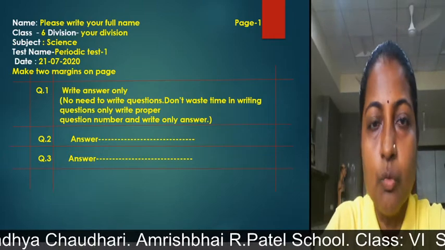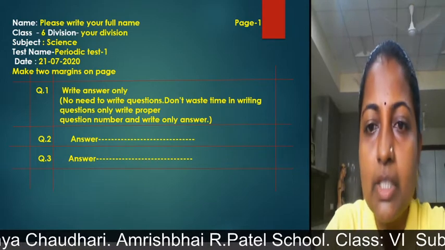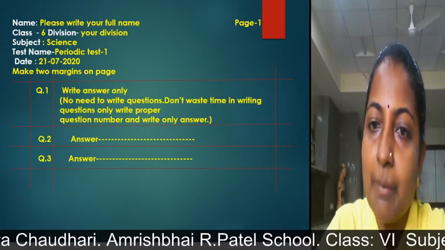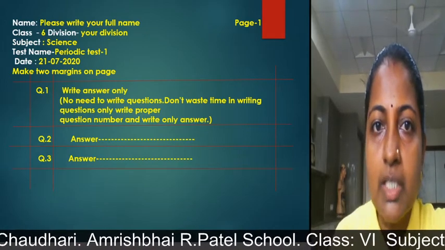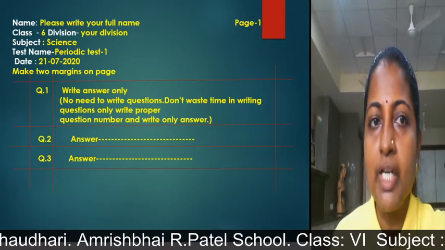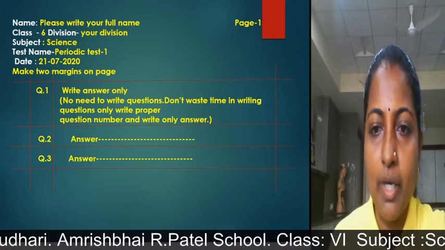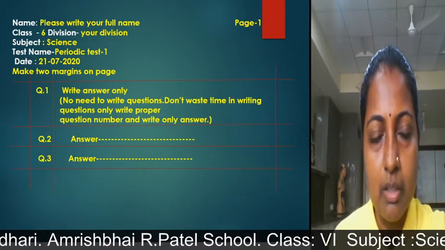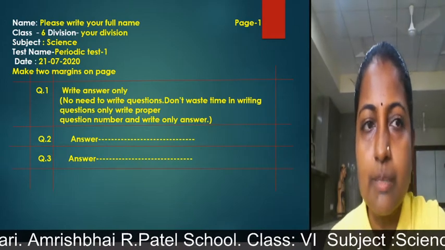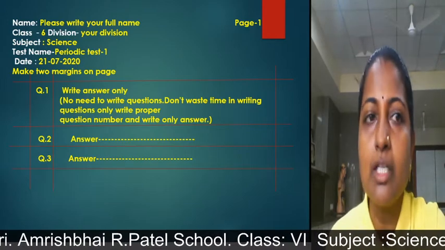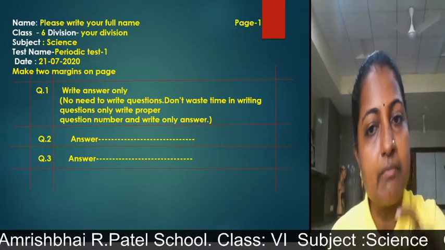Students, I want to tell you how to write the paper in a notebook. First of all, very clear instruction, listen carefully: you have to write your full name. Students don't have the habit of writing their full name, so first of all, write your full name. On this side you can see the page number. So write the page number for science: page number 1, page number 2, whatever you will require. Then you have to write your class, 6th standard, and division. In which division you are is very important.